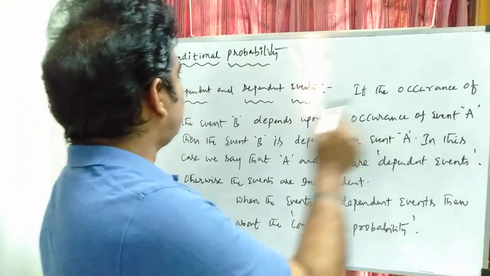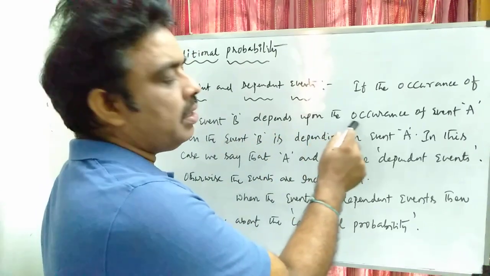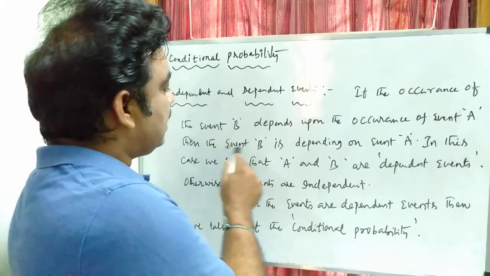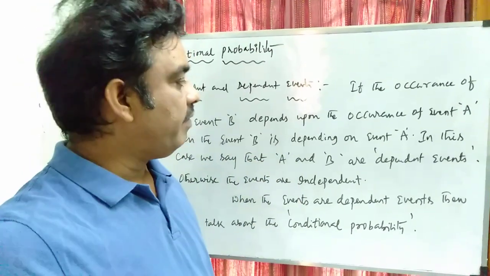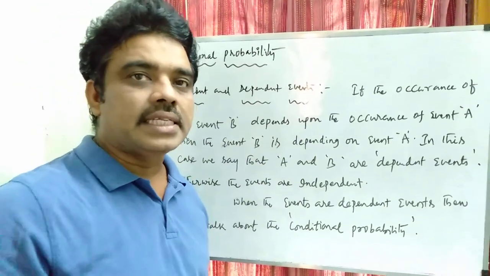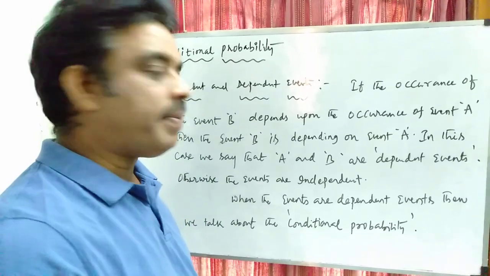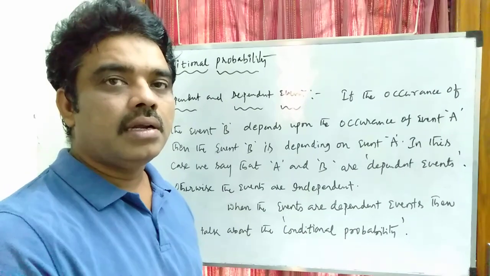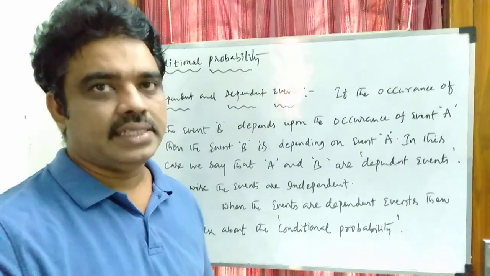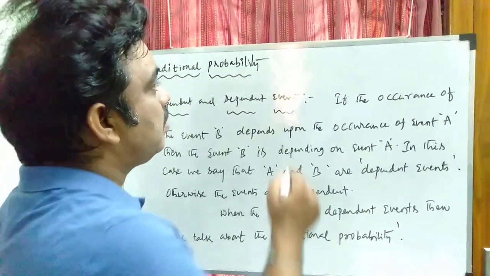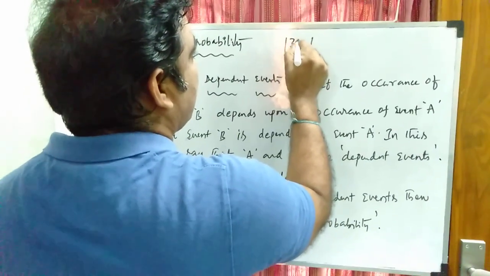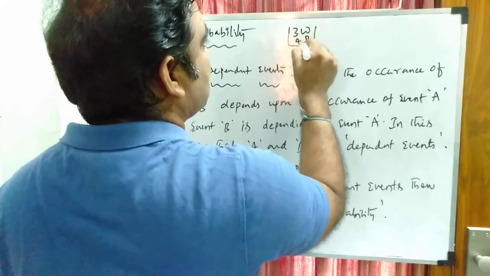Otherwise, we say that the events are independent events. For example, suppose in a bag there are 3 white balls and 4 blue balls.